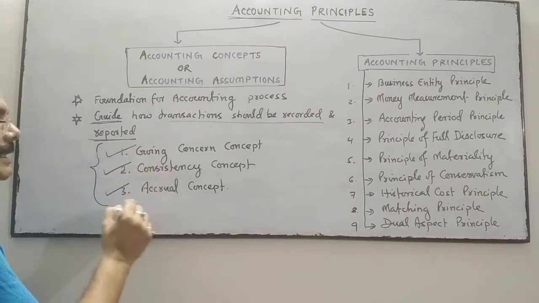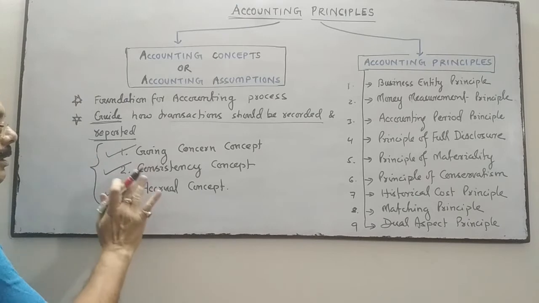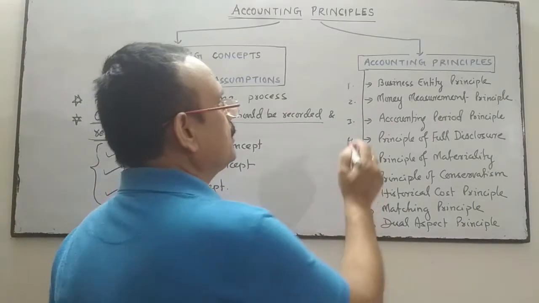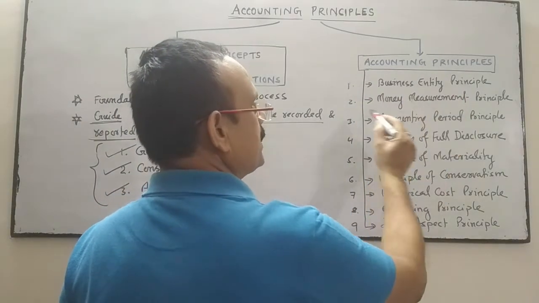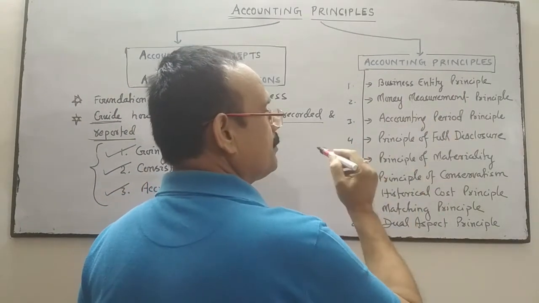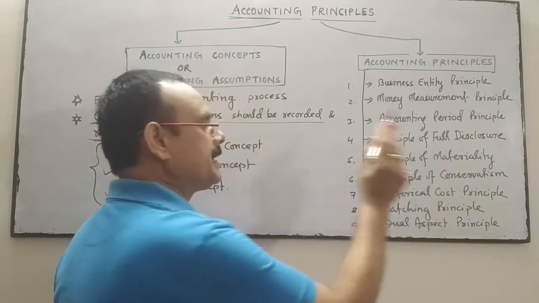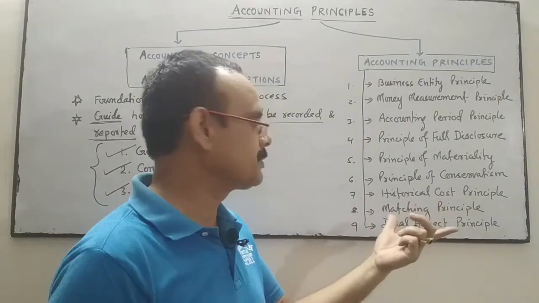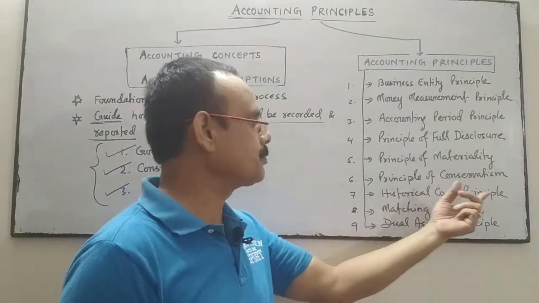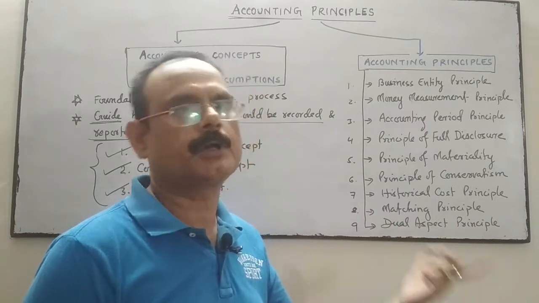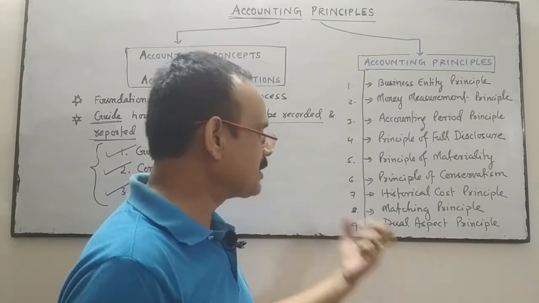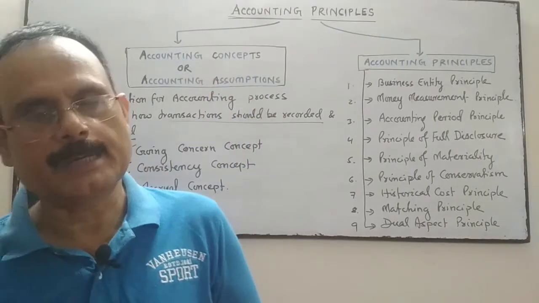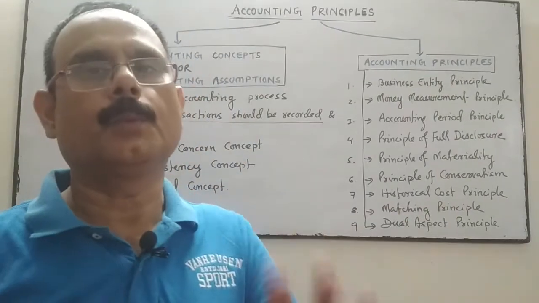So, there are the 3 concepts: going concern, consistency and accrual. And the accounting principles are business entity, money measurement, accounting period, principle of full disclosure, principle of materiality, principle of conservatism, which means principle of prudence, and historical cost principle. It is also called cost principle or historical cost principle, matching principle, dual aspect principle. We will discuss these concepts and principles one by one.